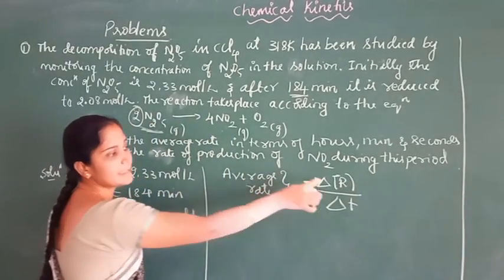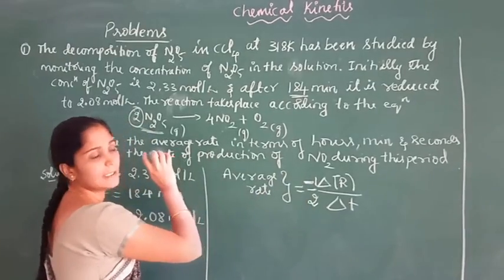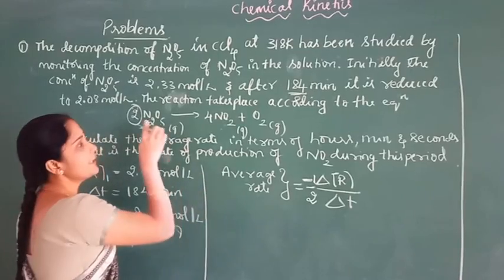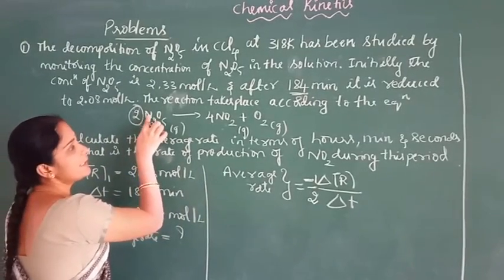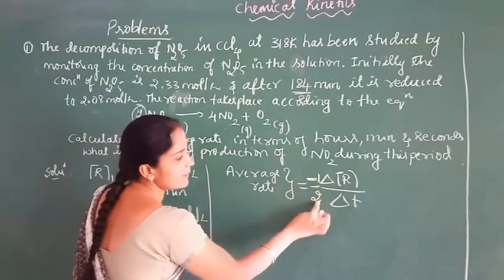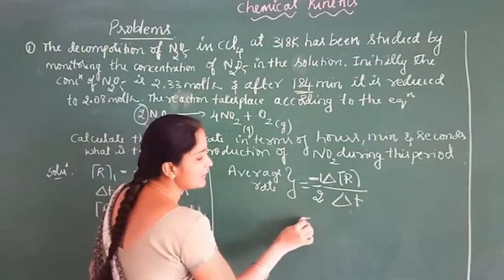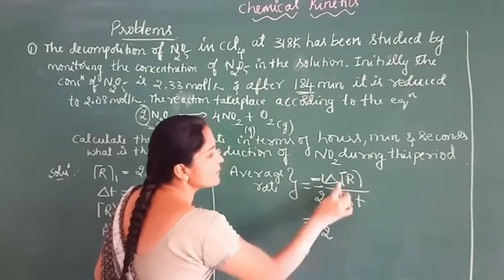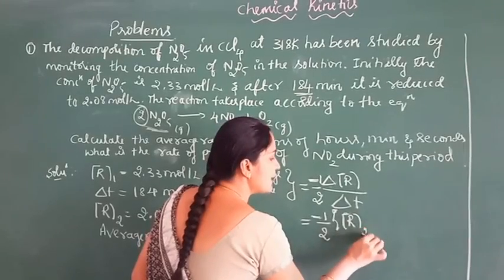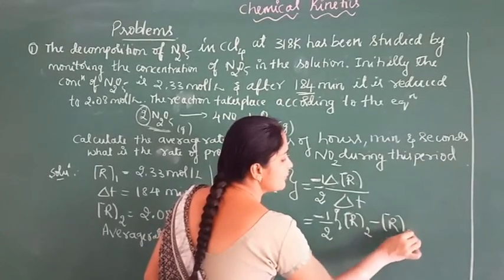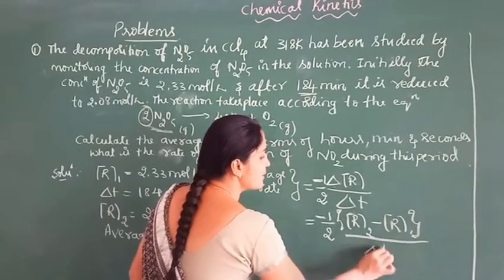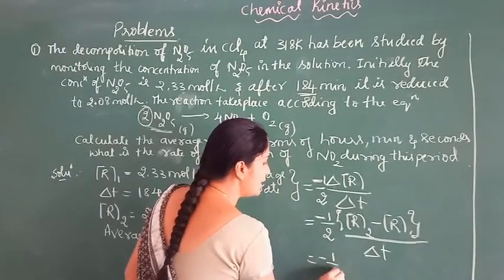So rate means change in concentration divided by time taken. Here the stoichiometric coefficients of reactant and product are not equal to 1. To get unique value, divide the rate of disappearance of reactant by the respective coefficient. Therefore, minus 1 by 2 delta R divided by delta T. The change in concentration can be written as R2 minus R1 concentration, so final minus initial concentration divided by delta T. Now, substitute the values of R1 and R2.